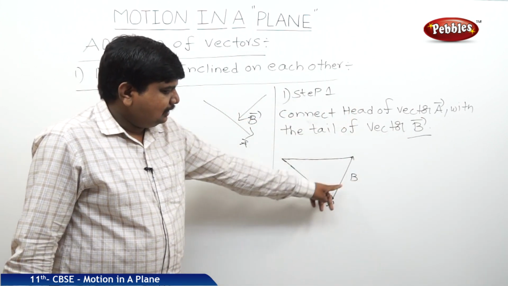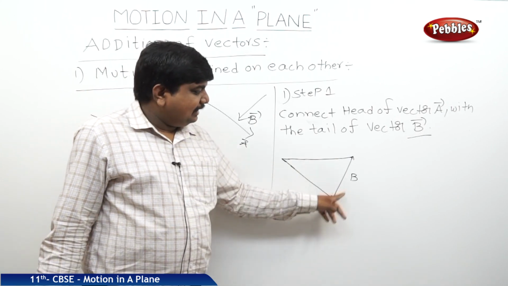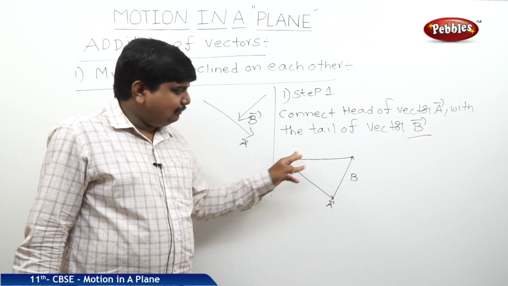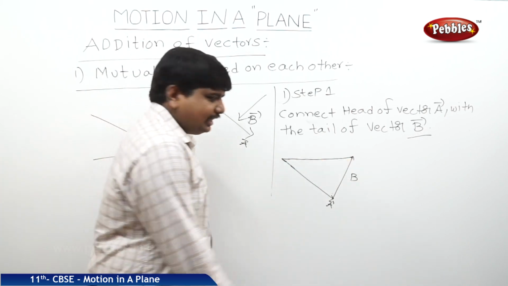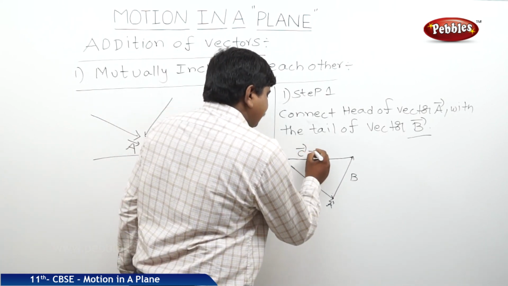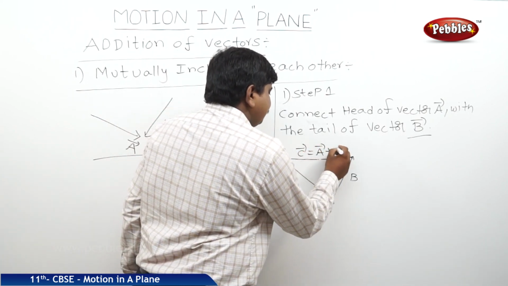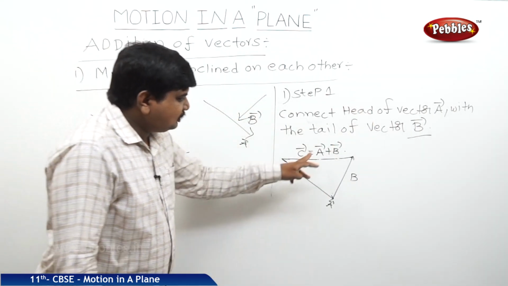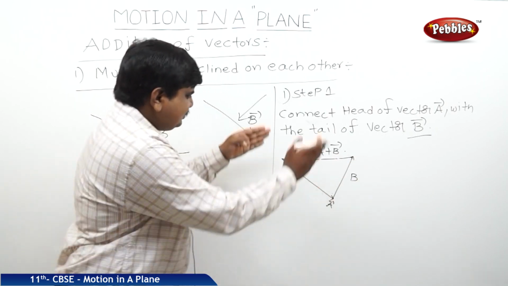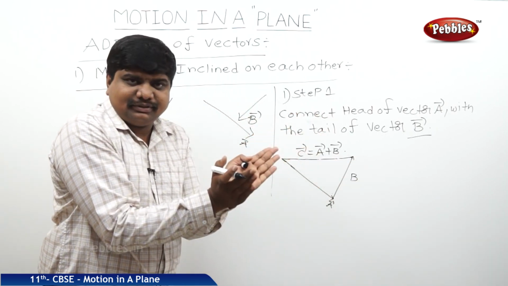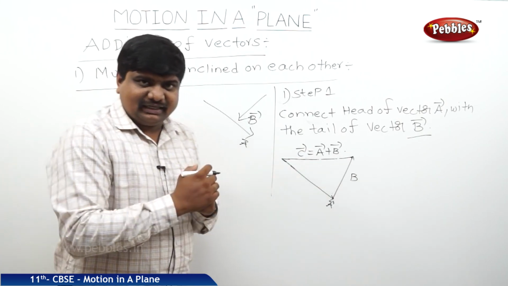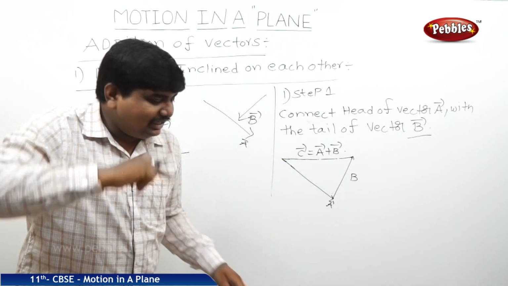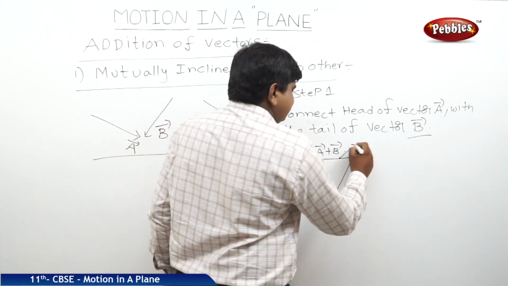See, this is A bar, this is B bar. The head of A bar is connected to the tail of B bar. The gap between the tail of A bar and the head of B bar is connected with another line. This line is called C bar, which is nothing but A bar plus B bar. So if two vectors are mutually inclined on each other, first we connect them in a shape where head and tail are connected. Then the remaining portion is connected with a line. That line gives the resultant vector.